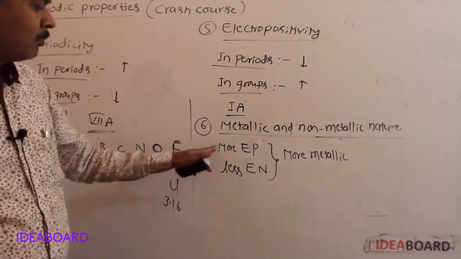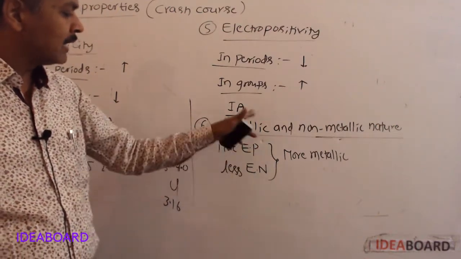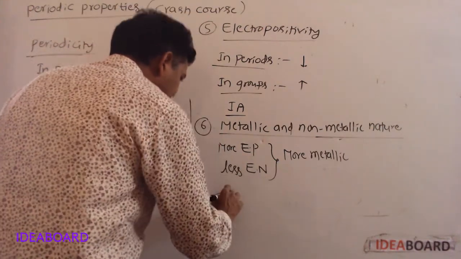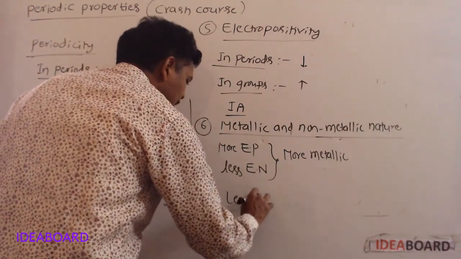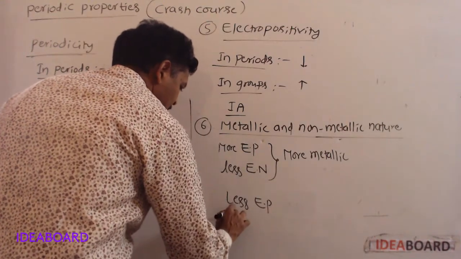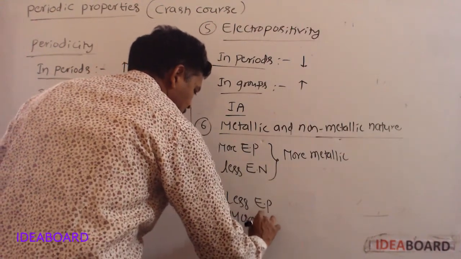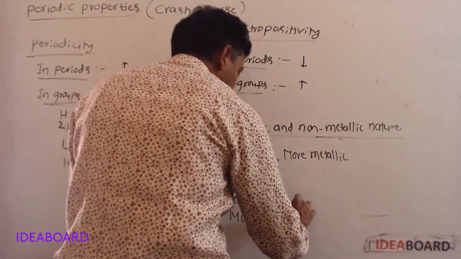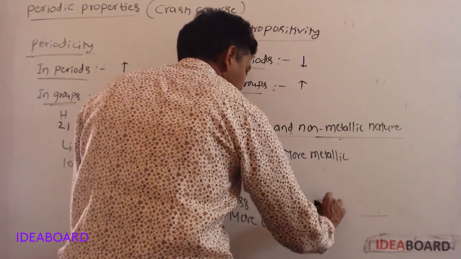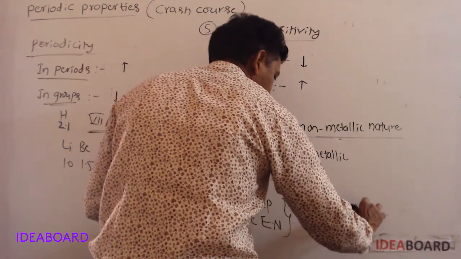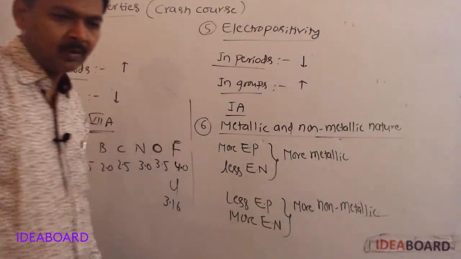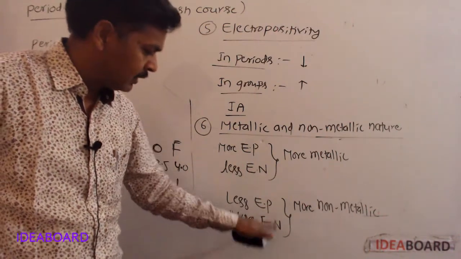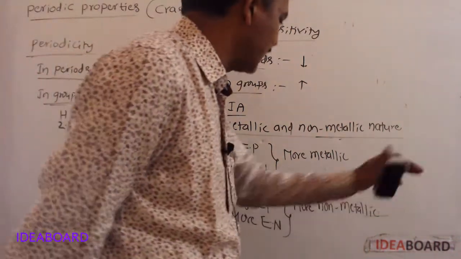If an element has less electropositivity and more electronegativity, then that element will have more non-metallic character.